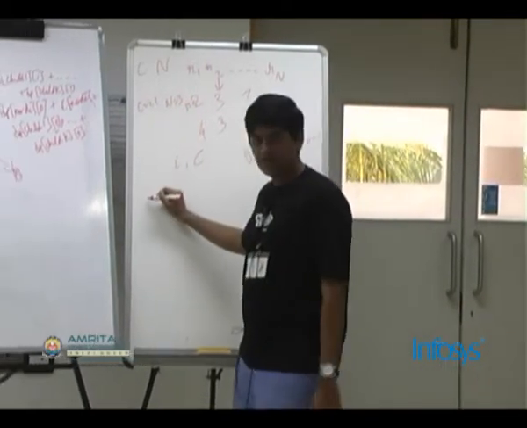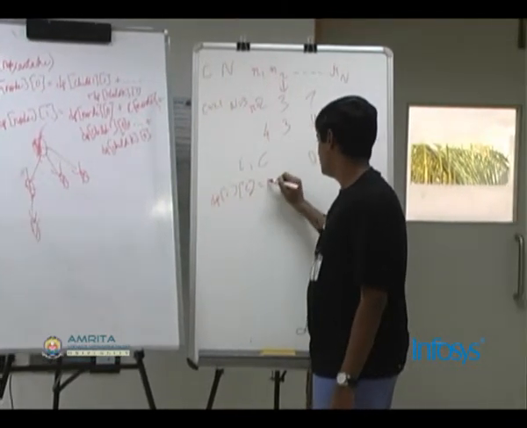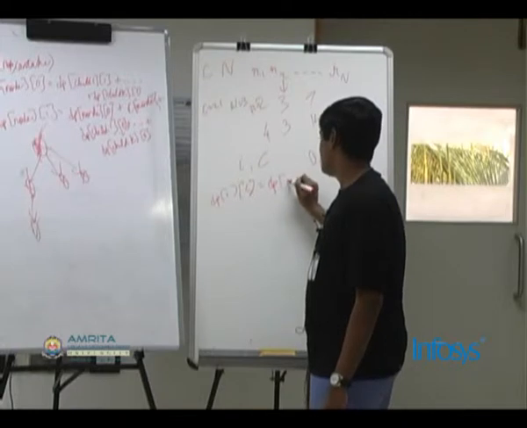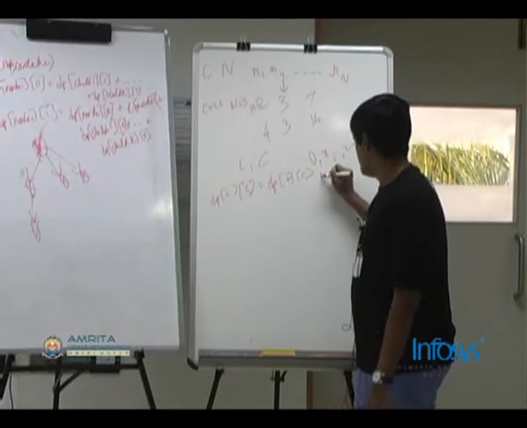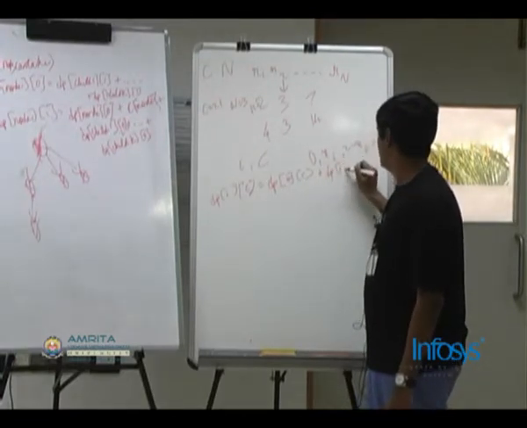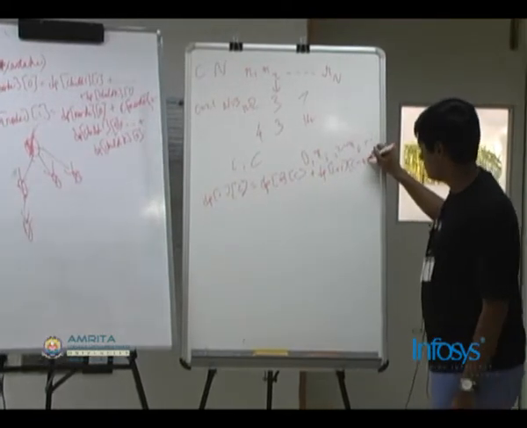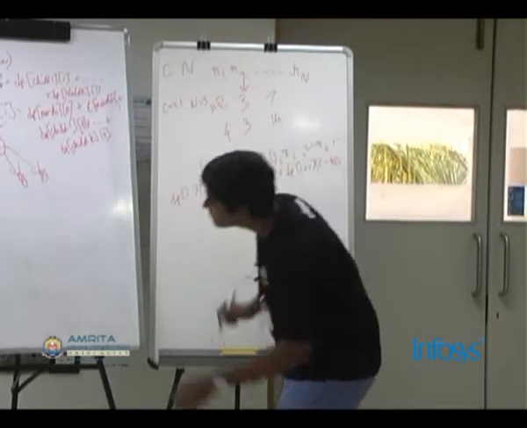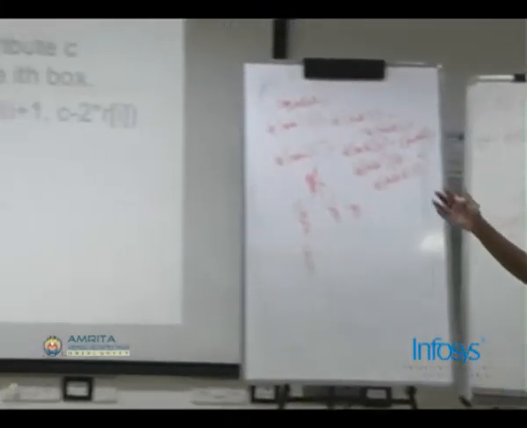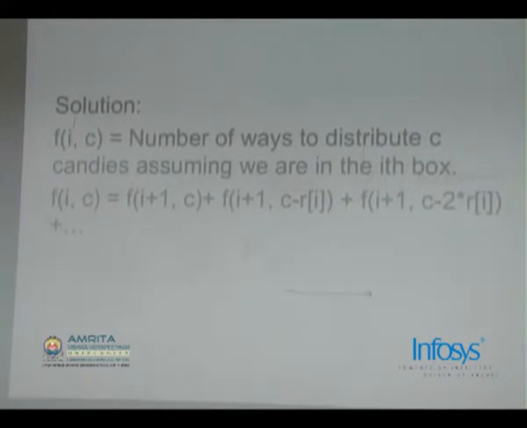The recursion will be something like dp of I of C equals dp of I plus 1 of C, plus dp of I plus 1 of C minus Ri, plus dp of I plus 1 of C minus 2Ri, and so on. Yeah, so that is basically the recurrence. You can solve it from I equal to n and extrapolate it, that is, apply this recurrence.